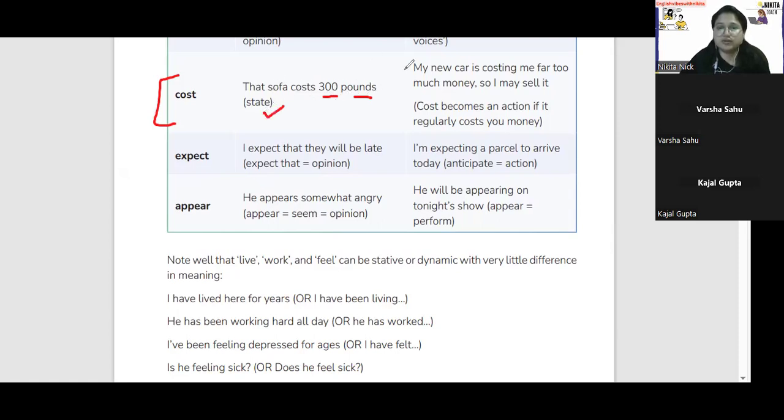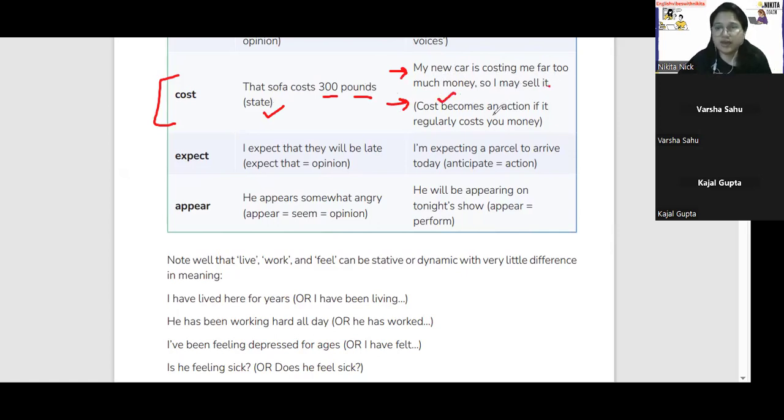This is state. What about dynamic? My new car is costing me far too much money, so I may sell it.